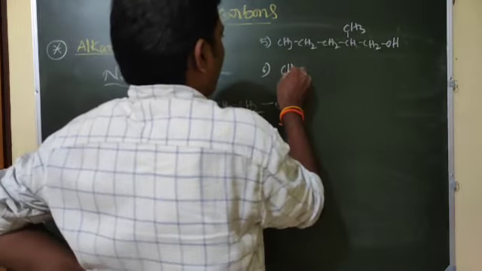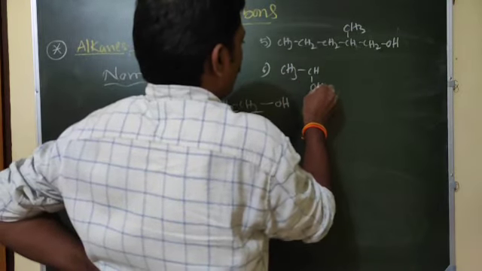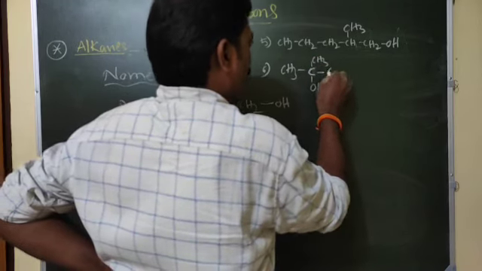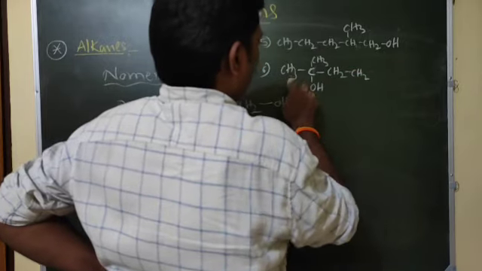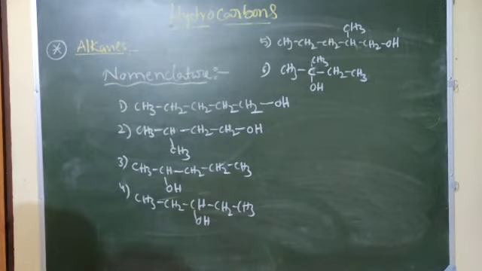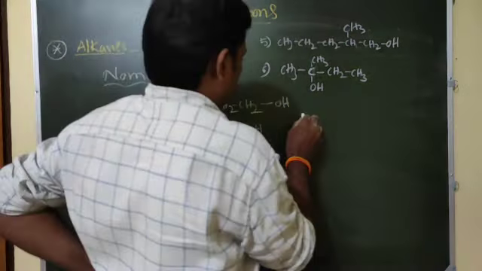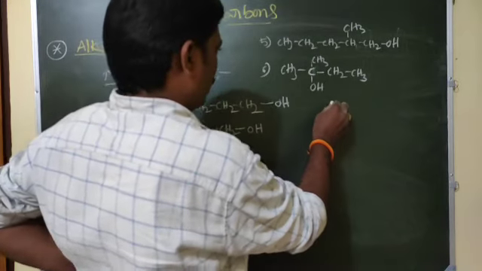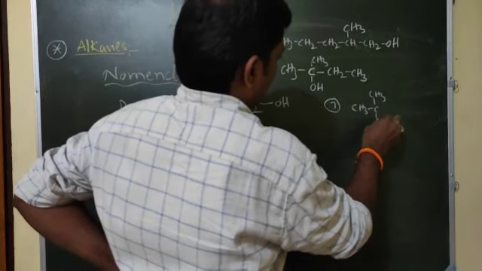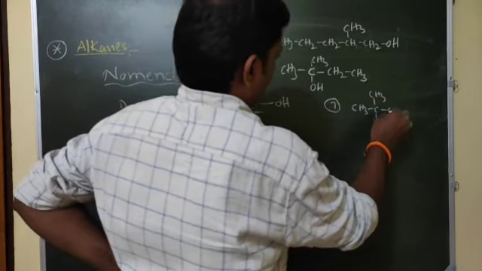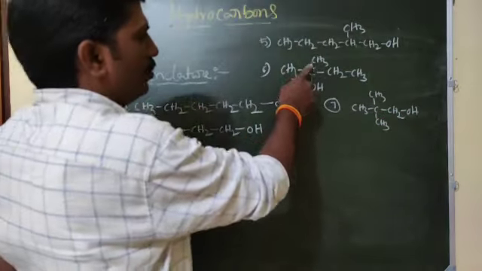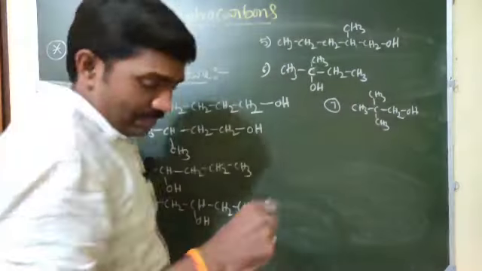Same alcohol and CH3, CH, OH, CH3. So alcohol and methyl group, also the same compound. Fifth, CH3. Sixth. The seventh one I want to write here: CH3, C, CH3, CH3, CH2, OH. Five carbons: 1, 2, 3, 4, 5. Okay, that one.